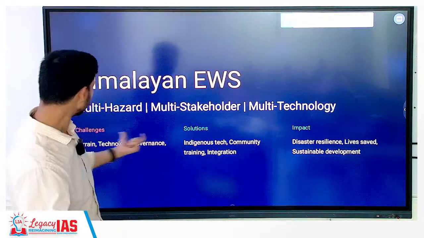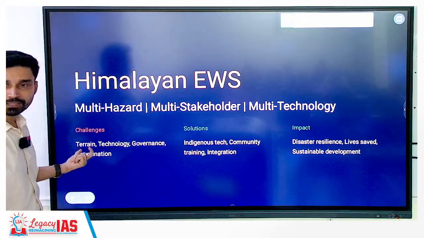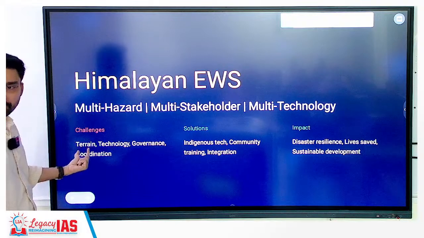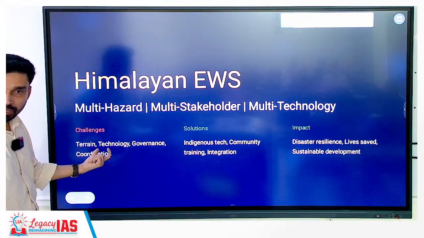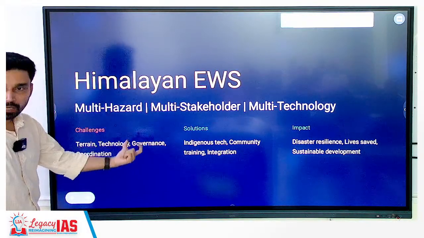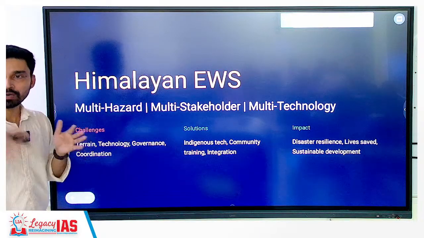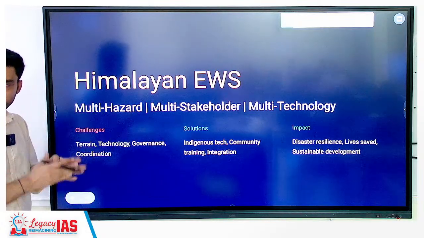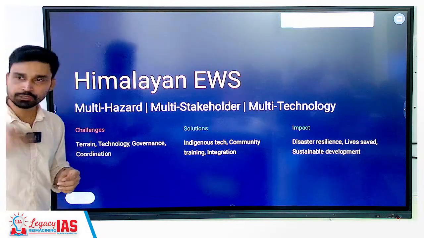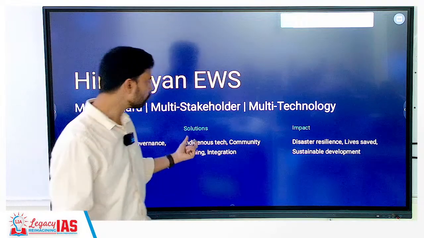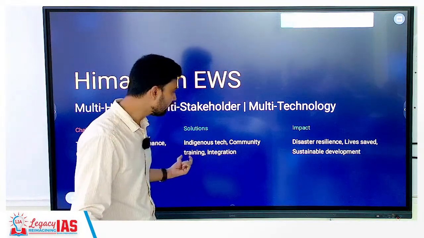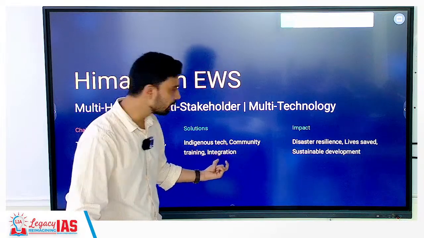Overall, if you revise and sum it up, what are the challenges in installing EWS in the Himalayas? Terrain is a big challenge. The cost of technology and its maintenance is a big challenge. Governance related aspect, because you have overlapping mandates of multiple organizations. Coordination between the state governments as well as countries across is a challenge. What is the solution? Indigenous technology, based on community training and integration of the effort.